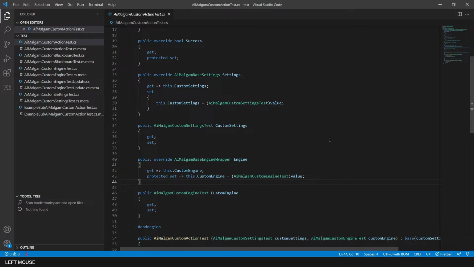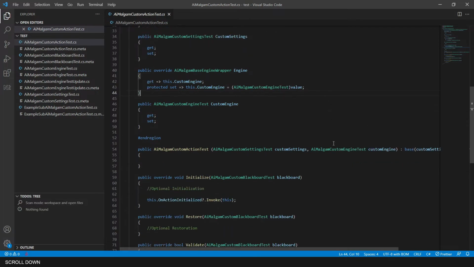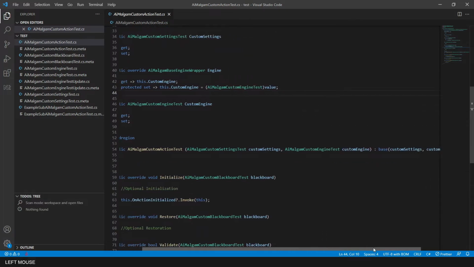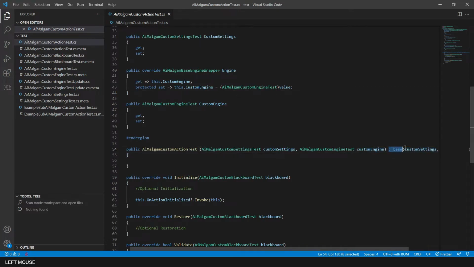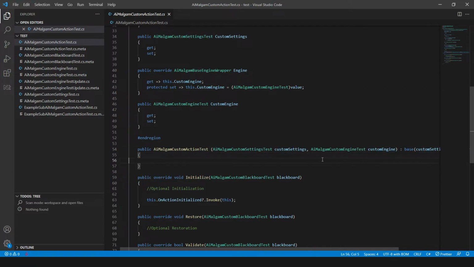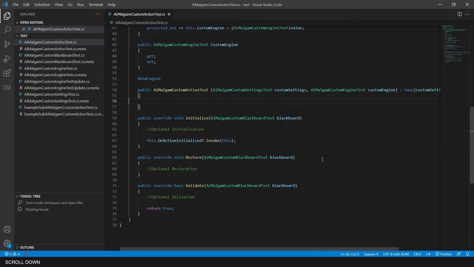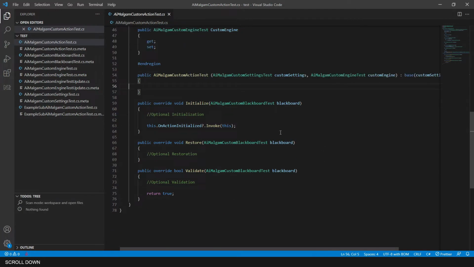Each action must call its base constructor, otherwise there would be a compiler warning anyways. Here you can already see some overridden methods of the base action, such as the initialize, restore and validate method. If you don't have an abstract action class, you must also inherit the run method, which we will see in the example sub-action we checked to create.